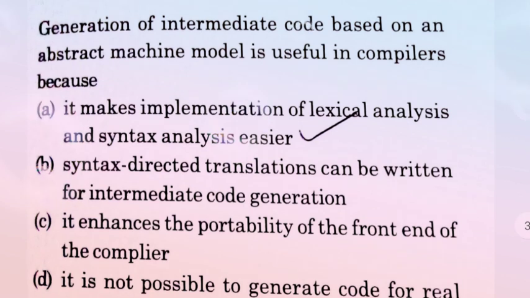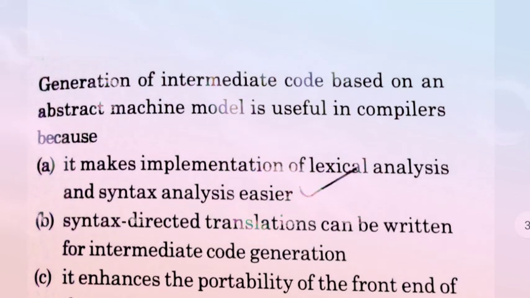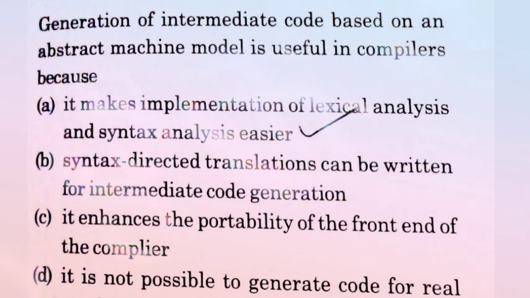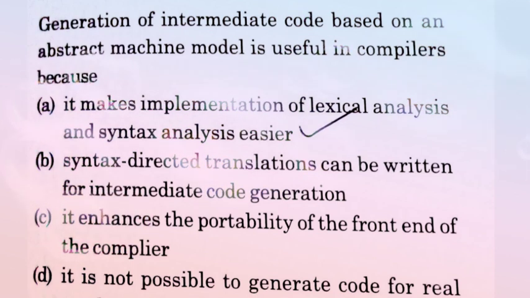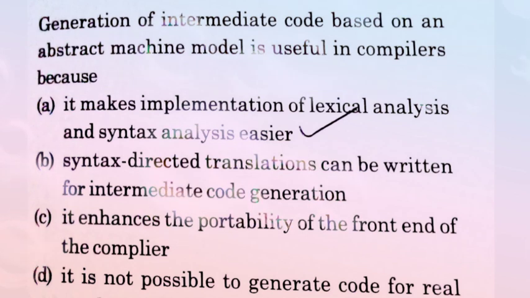Generation of intermediate code based on an abstract machine model is used in compilers because. There are 4 options. Option A, it makes implementation of lexical analysis and syntax analysis easier. Option B, syntax directed translation can be written for the intermediate code generation.